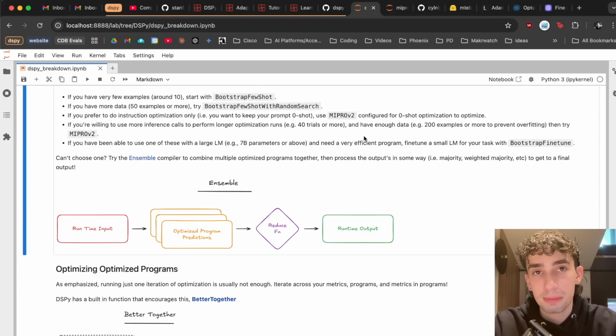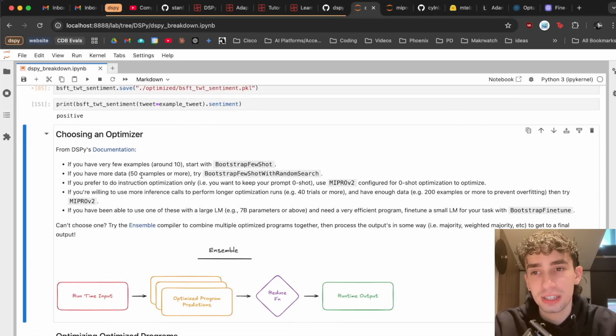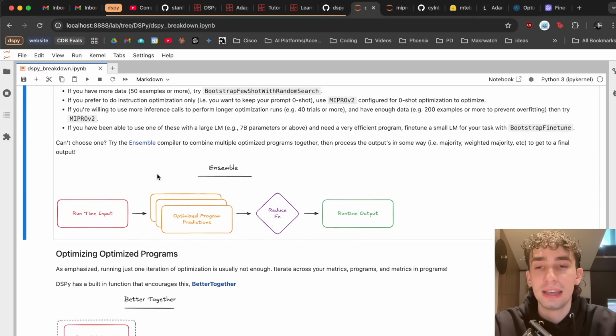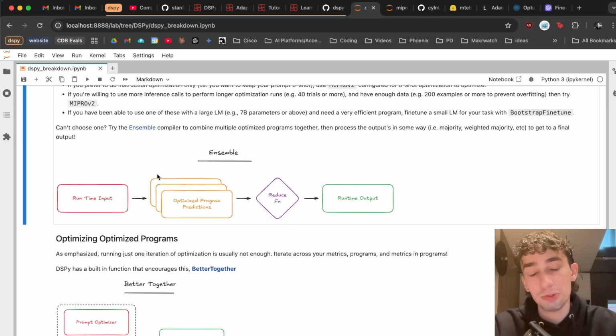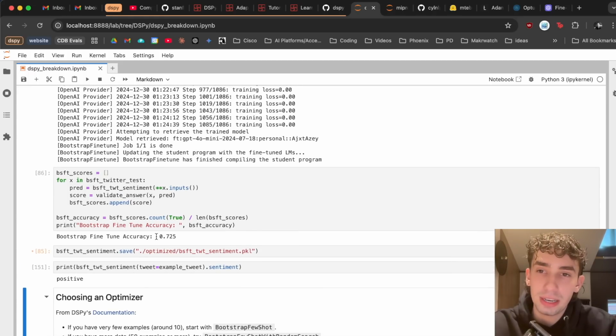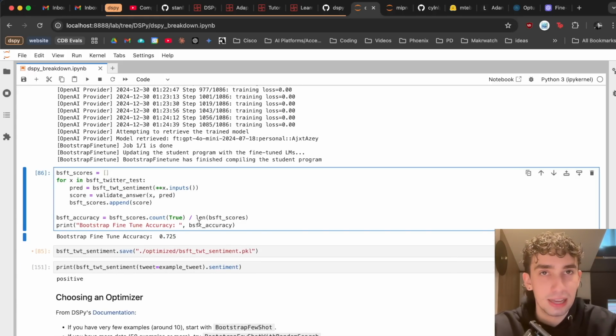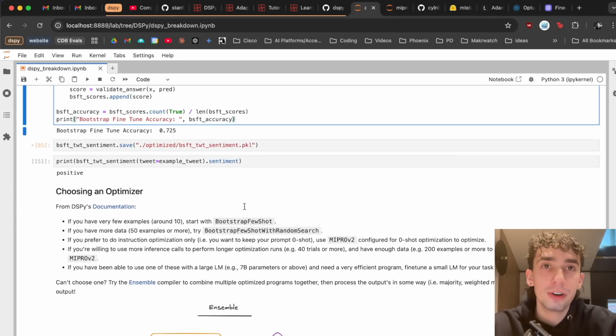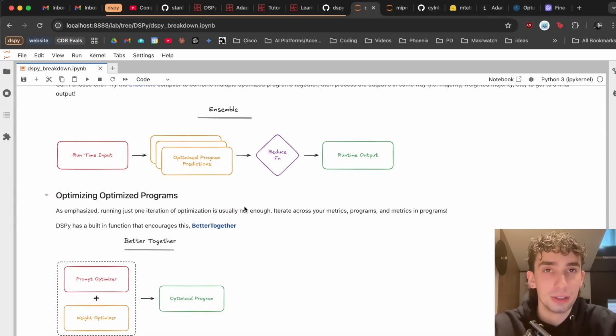Past that, a very important point to make is that optimizing is not a one and done deal. It is encouraged, if not usually required, to run multiple optimizing stages across your programs. As we saw, we were able to get up to 72.5% accuracy, but that's just up from 69%. So not really a huge jump here. So further optimizations could definitely be made.